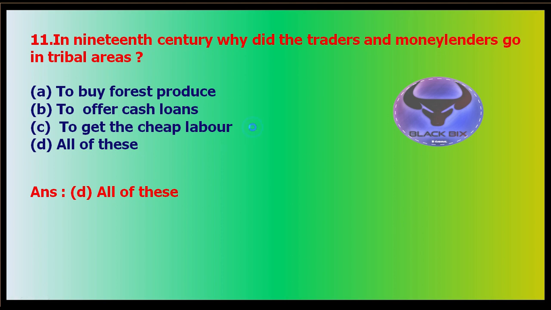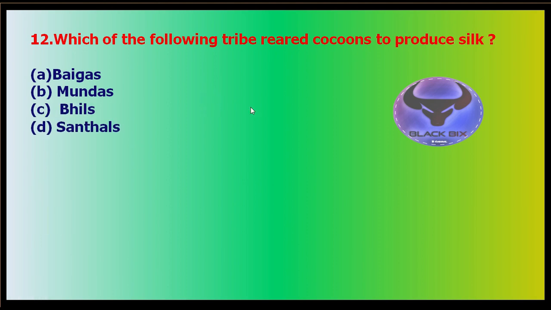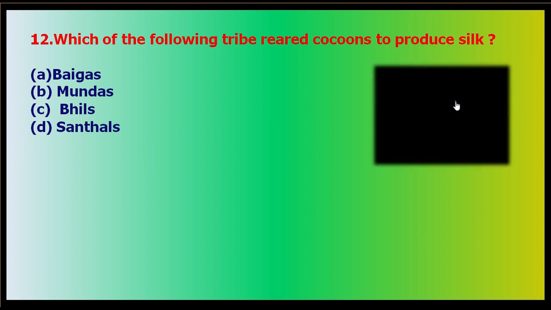So let's see what is question number 12. Which of the following tribes reared the cocoons on the tree to produce silk? Option A, Baigas; option B, Mundas; option C, Bhils; and option D, Santhals. And your time starts now.